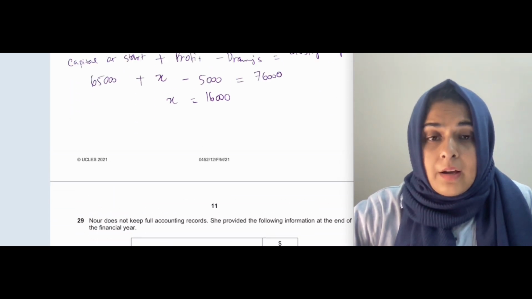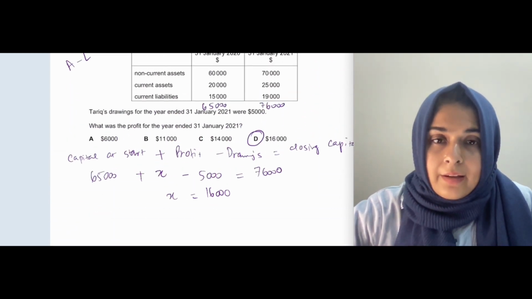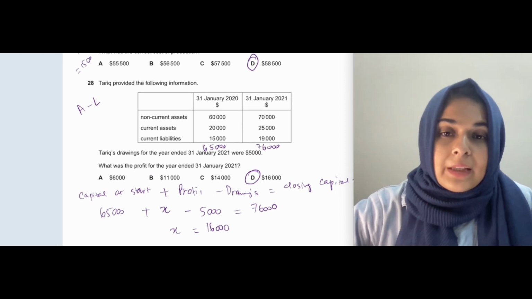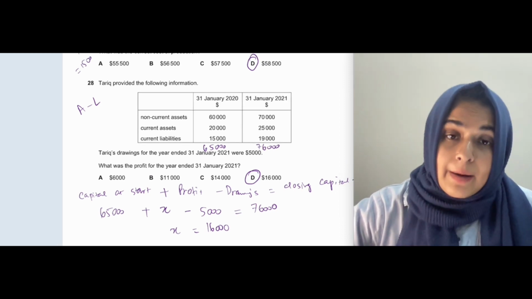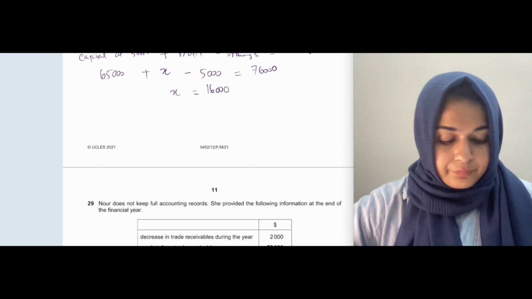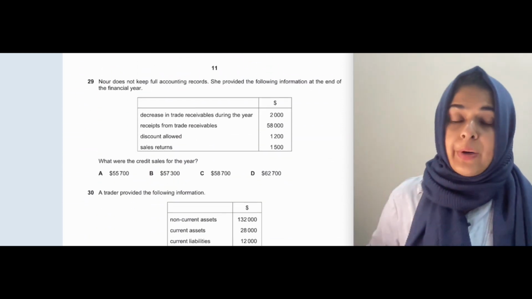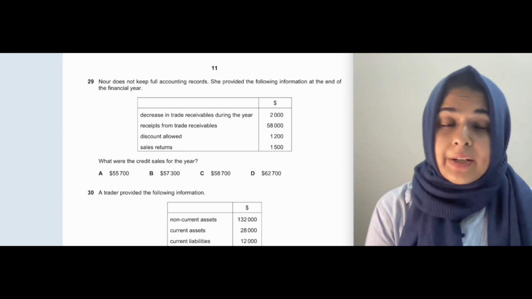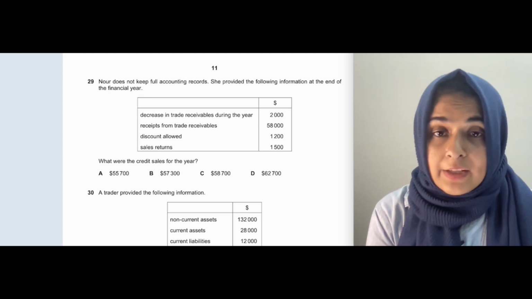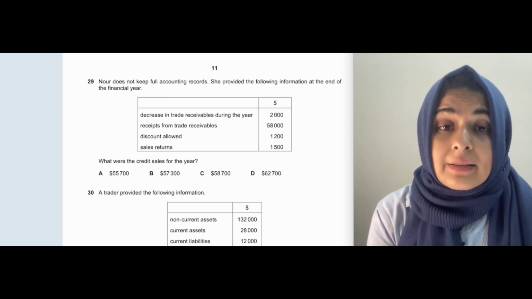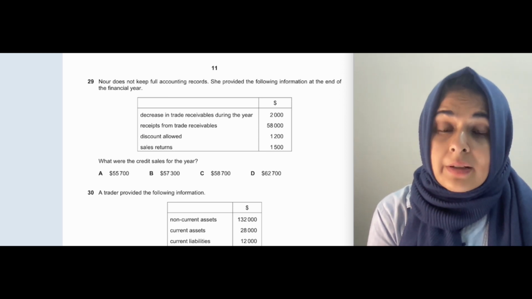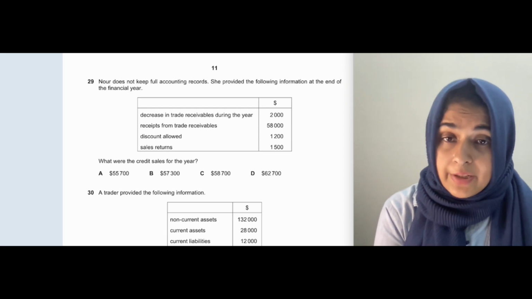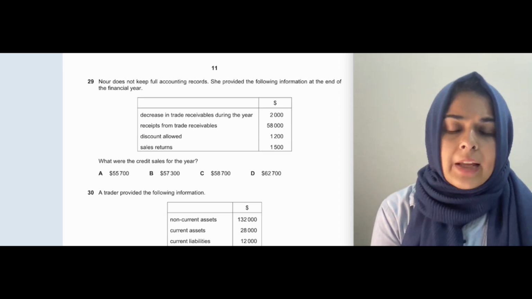Okay, but this formula is a formula to calculate profit for the year when you have been given capital at start, capital at end and drawings. Okay, next question. Question number 29 says, Noor does not keep a full set of accounting records. She provided the following information at the end of the financial year. So they are saying decrease in trade receivables during the year, receipts from trade receivables, discount allowed, and sales returns. And they are asking you to calculate credit sales.